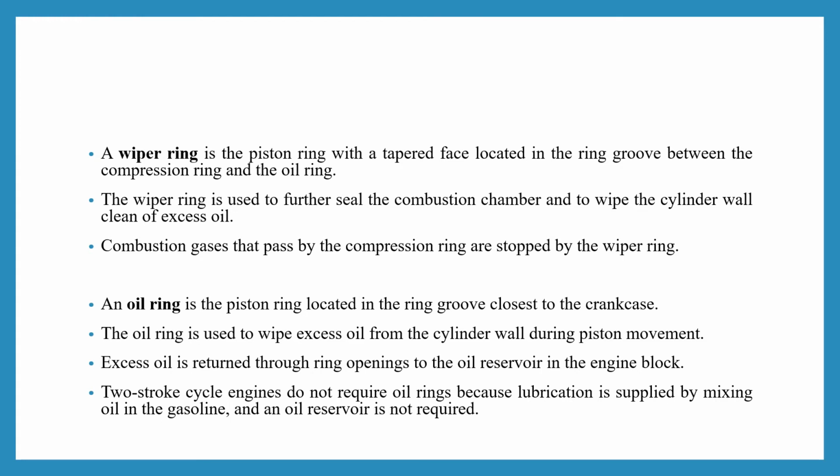The wiper ring is used to further seal the combustion chamber, and it is used to wipe the cylinder wall clean of excess oil.